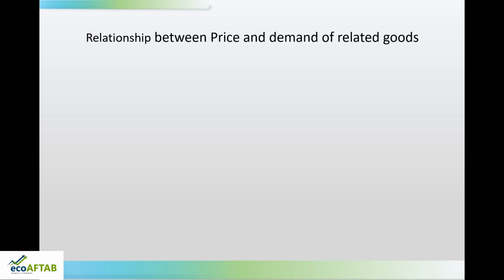Now, the question comes, what do you mean by related goods? Friends, learners, related goods refers to two types of goods which are related to each other, and that we will be understanding now. Let us say there is price of Y commodity and demand for X commodity.